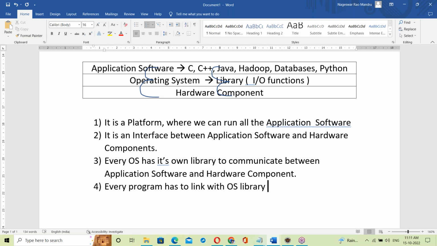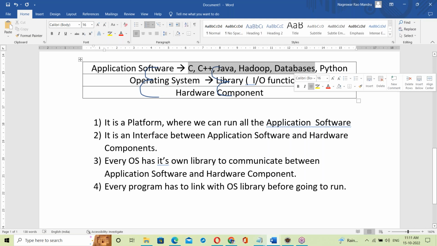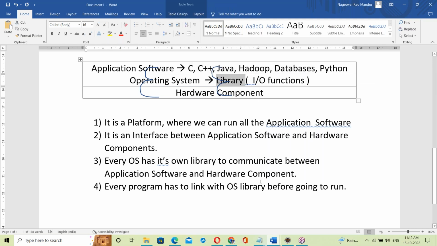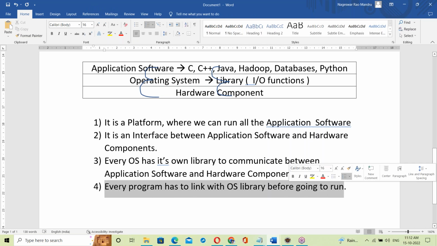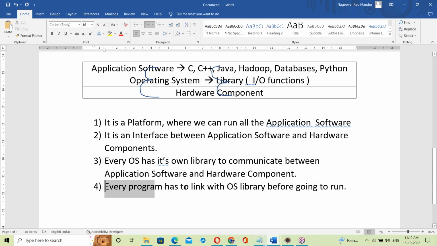Every program links with the OS library before starting. This point is very important from the Java perspective, and in Java features this point will be repeated once again.